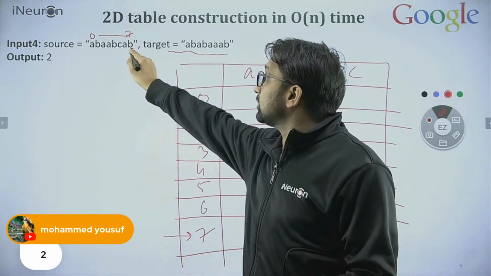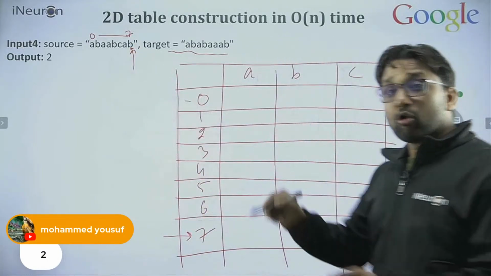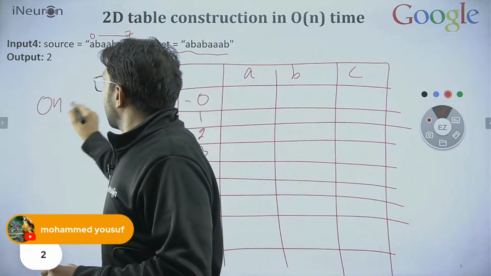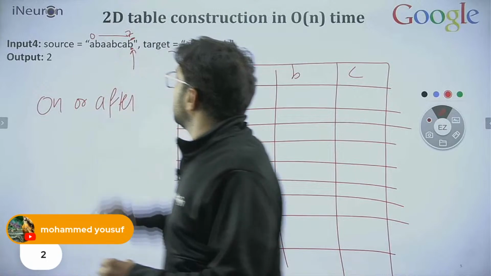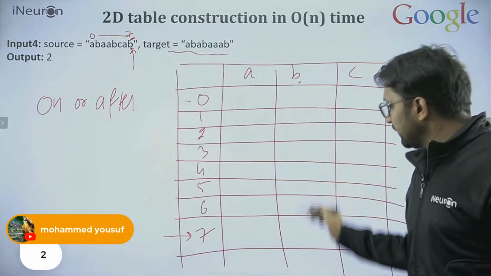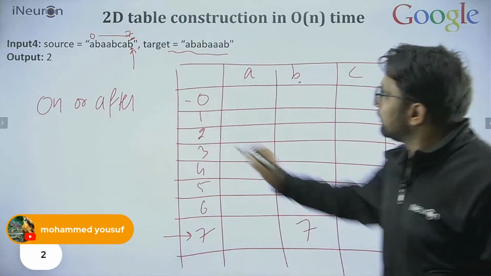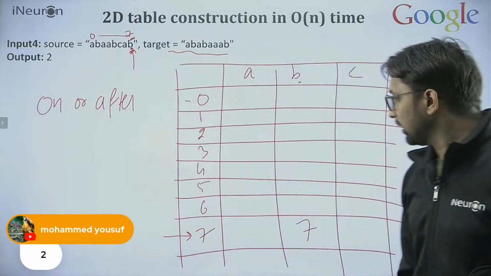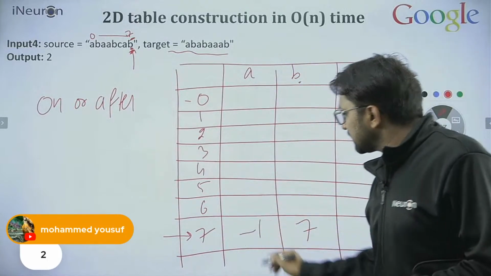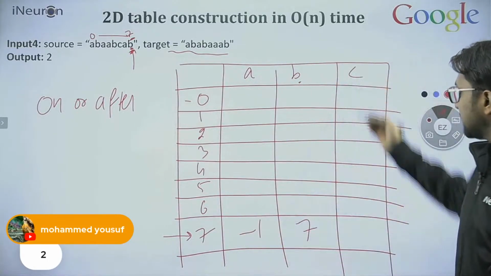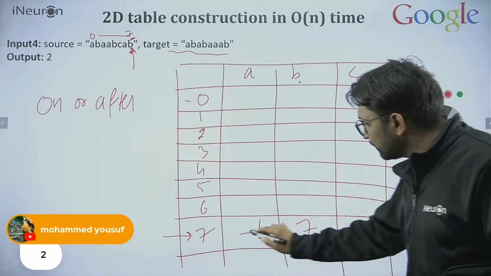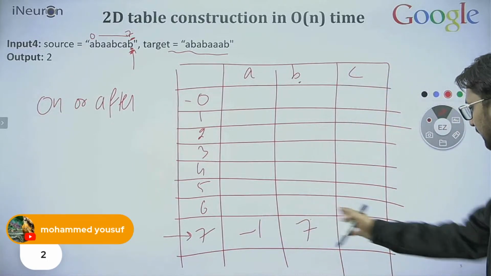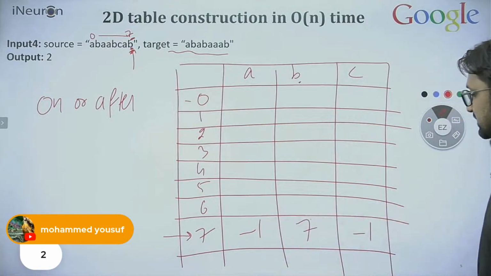After or on or after the 7th position, where is B? B is at the 7th position. And where is A? There is no A. Where is C? There is no C. Simply fill this value and put -1 in the rest of the cells.